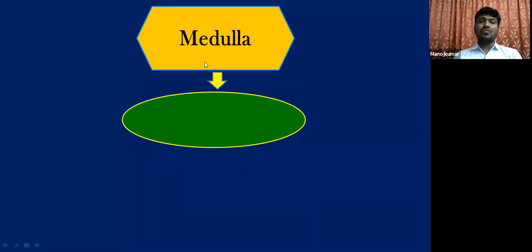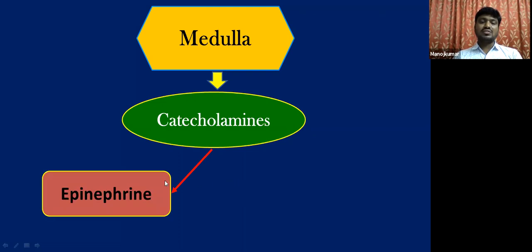Coming to the innermost part of the adrenal gland, that is the medulla, two major hormones are synthesized from this medulla. They are called catecholamines. There are two catecholamines. One is epinephrine, also called adrenaline. Students, do you remember this adrenaline, which you studied in your 10th class?